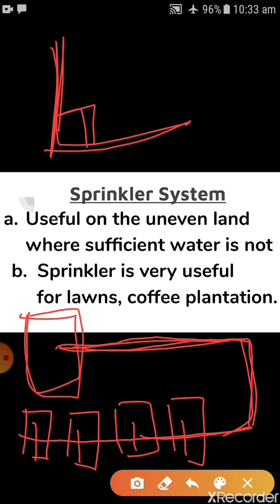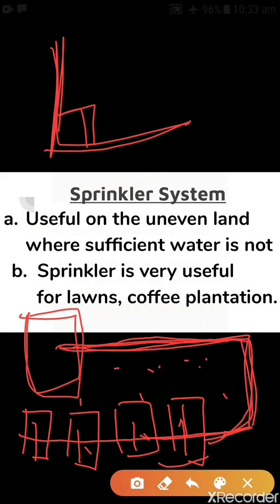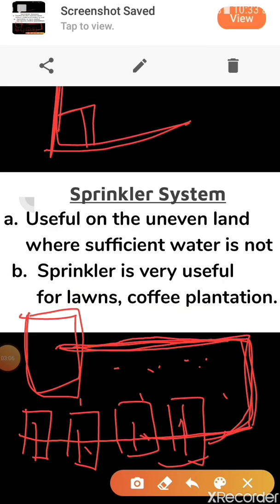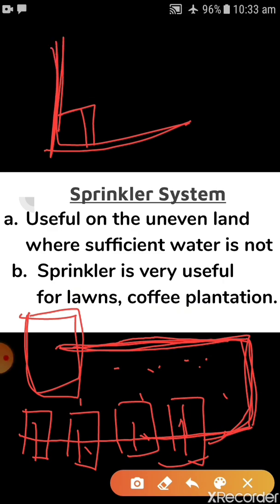When water is flowing through this main pipe and comes to the nozzles, it escapes out like a fountain, like this. It gets sprinkled on the crop as if it is raining.